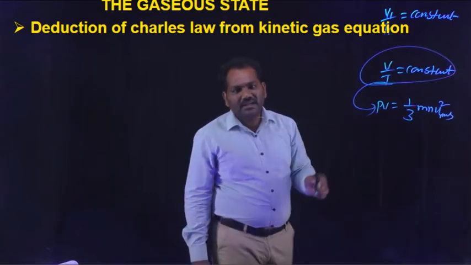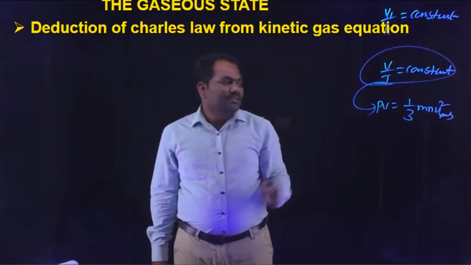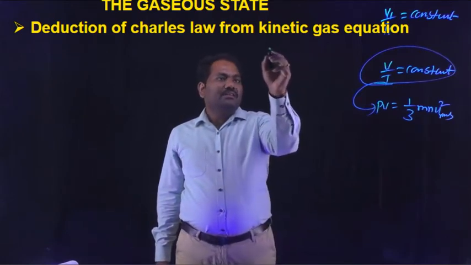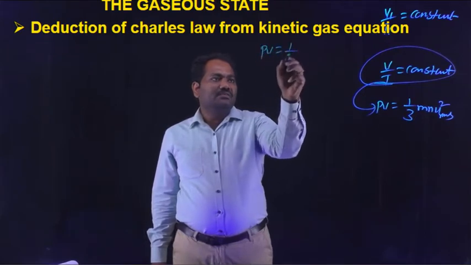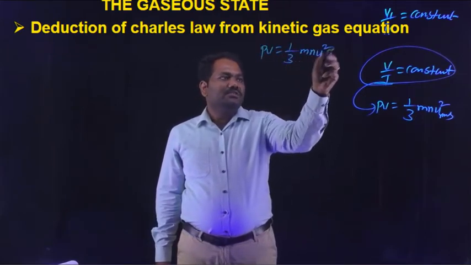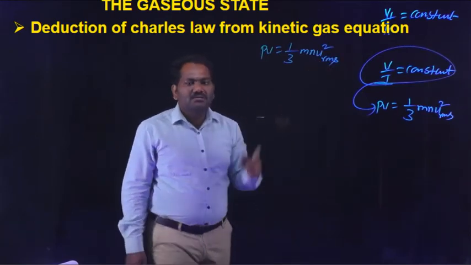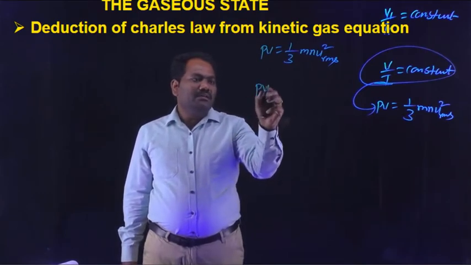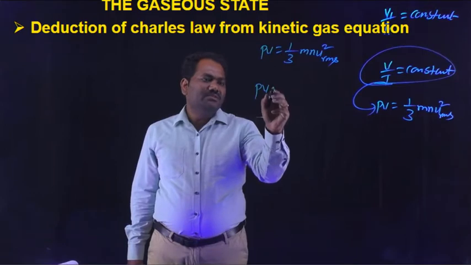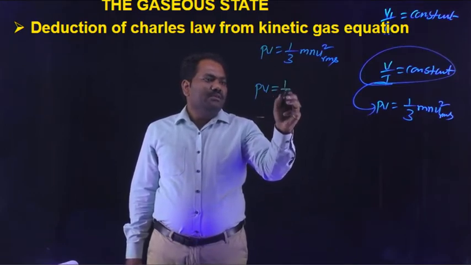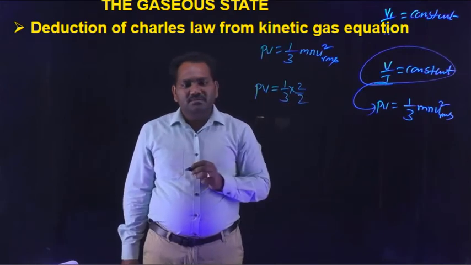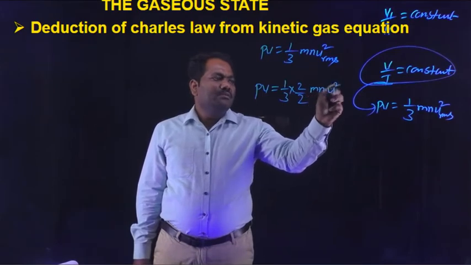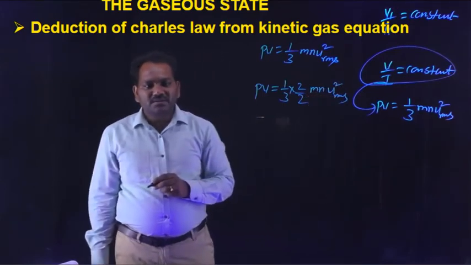We derive that V by T is equal to constant from PV is equal to 1 by 3 m n u square rms. Now this equation is divided and multiplied by 2, like 1 by 3 into 2 by 2 m n u square rms.